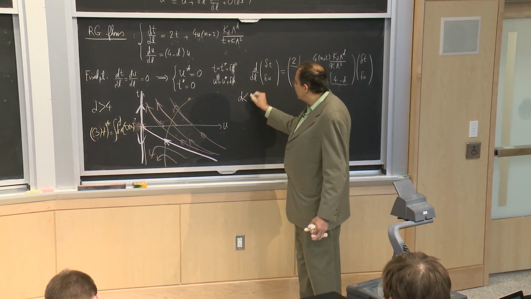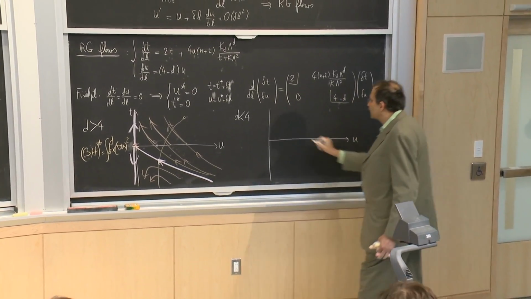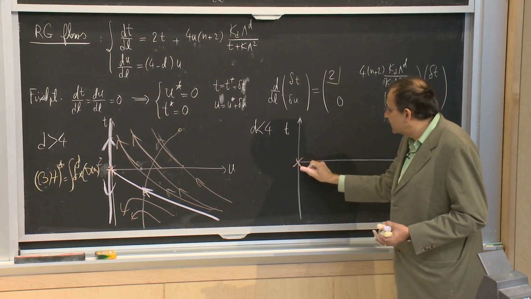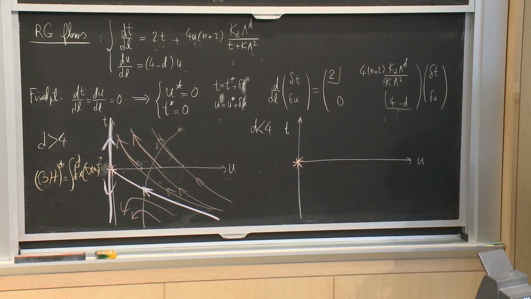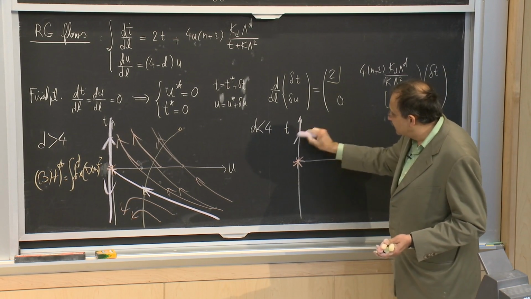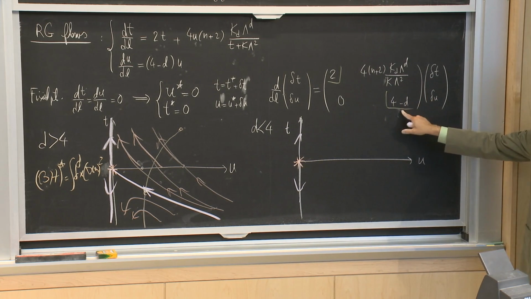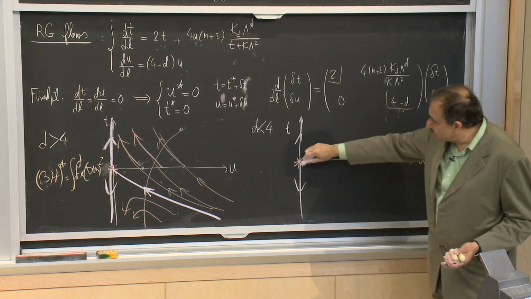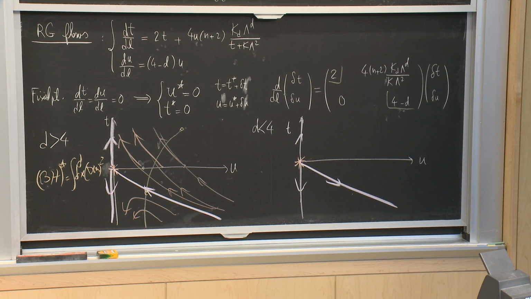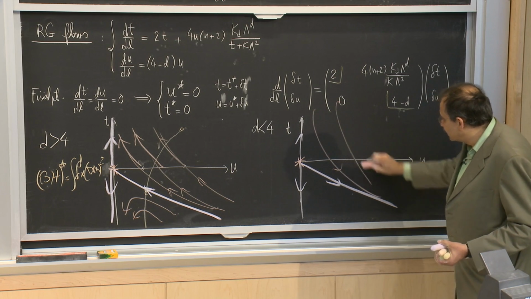Unfortunately, if I look for d less than 4, what happens is that I still have the same fixed point. And actually, the eigendirections don't change all that much. u equals 0 is still an eigendirection that has relevance too. But the other direction changes from being irrelevant to being relevant. So I have something like this. And the natural types of flows that I get kind of look like this.